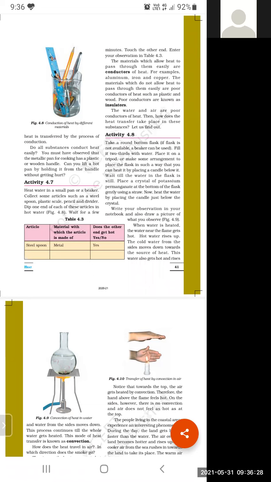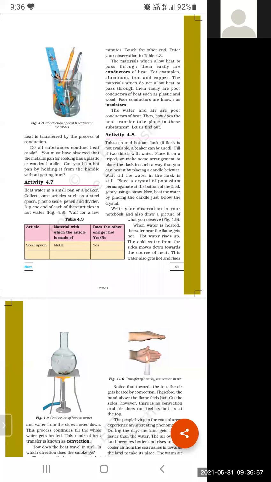The second type of objects are insulators, also called poor conductors or bad conductors. Why are they known so? Because they do not allow heat to pass through them easily. Poor conductors are also known as insulators, like wood, plastic, rubber. These materials do not allow heat to pass through them. That is why they are known as insulators.